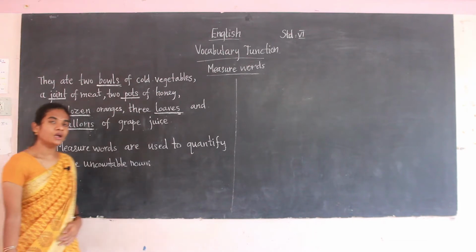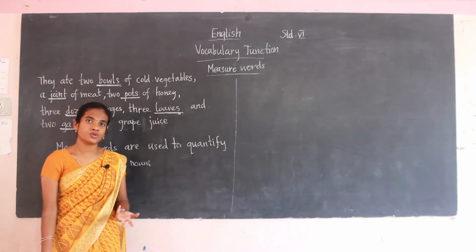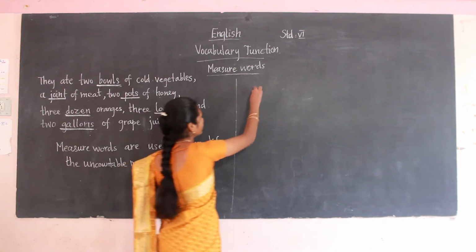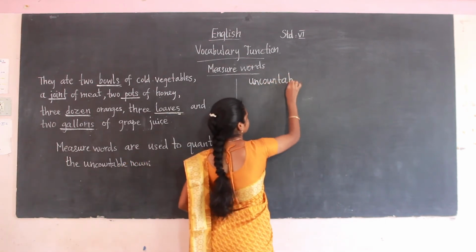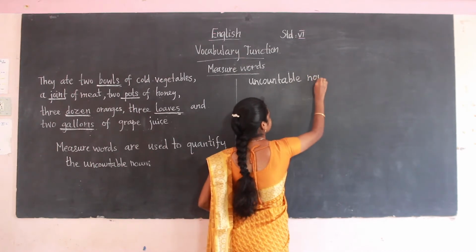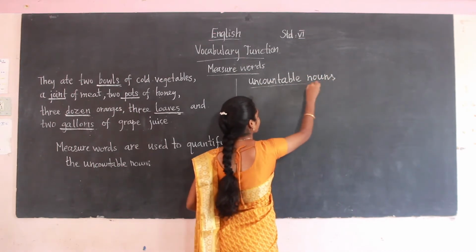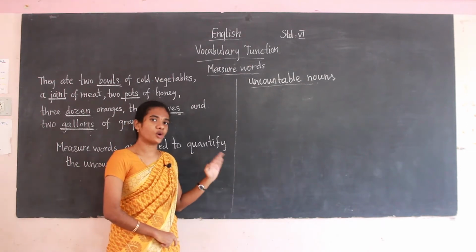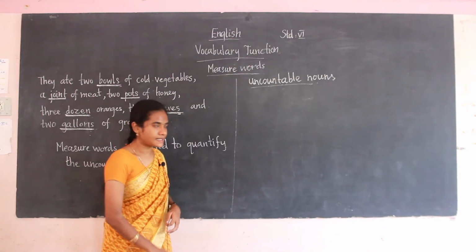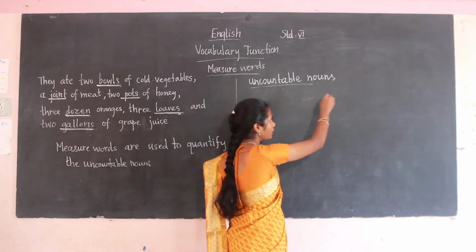Now see, what are the uncountable nouns that you know? When we are talking about uncountable nouns, what are the uncountable nouns you have known?